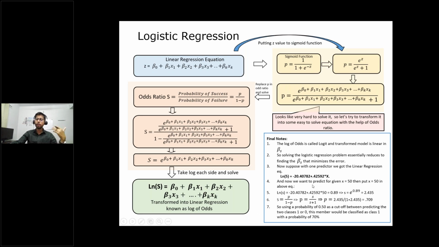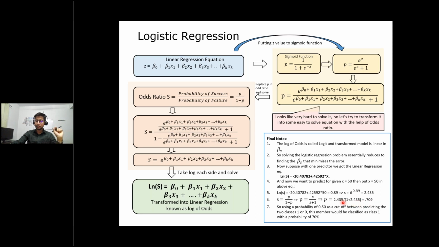Now if you want to predict this LHS value for x equal to 50, you will simply put x equal to 50 here, and it will return you some value. So the LHS will become 0.89, and the odds will become e to the power 0.89, which is 2.435. So basically from here we are reversing, we are going in the backward direction. The odds is equal to e to the power this, it becomes this, and now you put the odds value into p upon 1 minus p, then p will be 0.709, that is 70%. So you ultimately got the probability value.